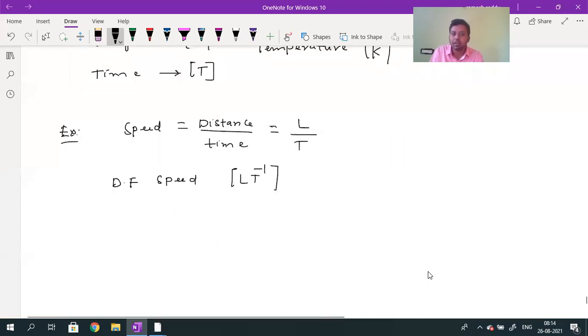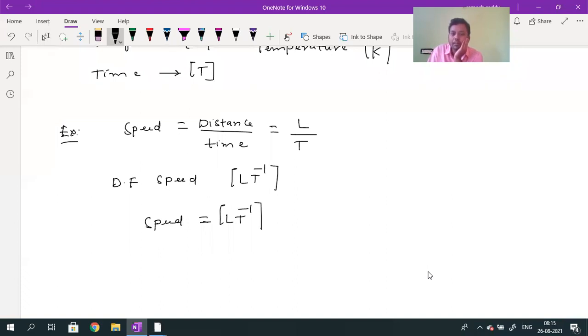So what is the dimensional formula for the speed? L into T power minus 1. Yes, acceleration dimensional formula is L into T power minus 2. If I write the speed is equal to L into T power minus 1, with the physical quantity on the left side and the dimensional formula on the right side, what is this equation called? It is called a dimensional equation.